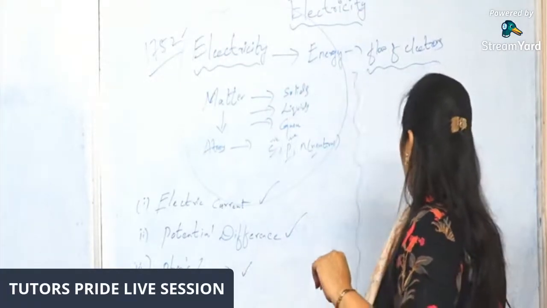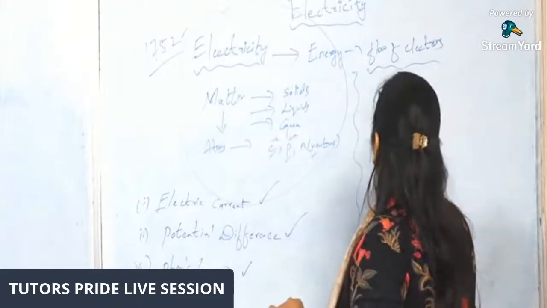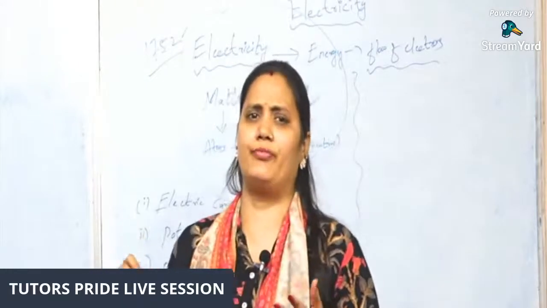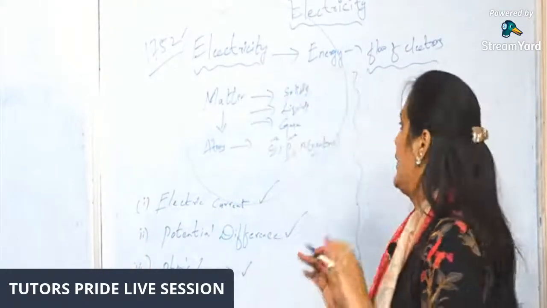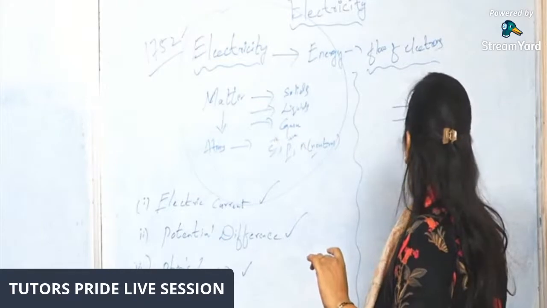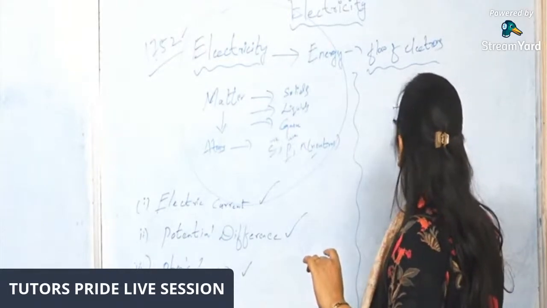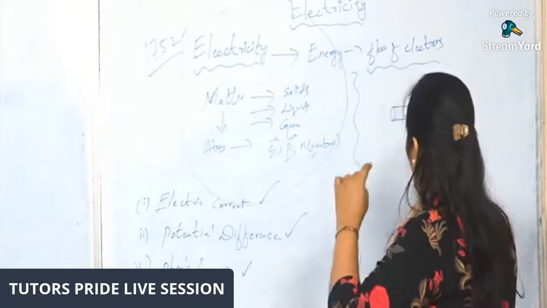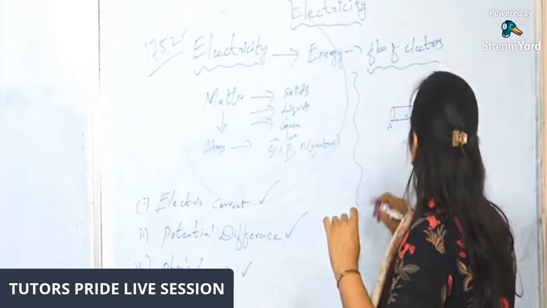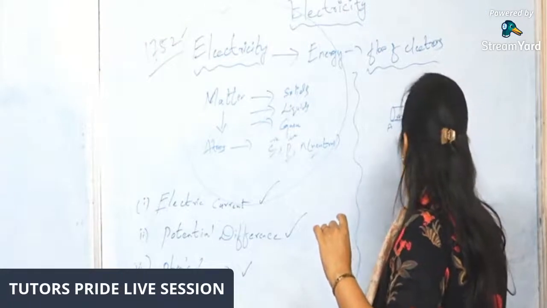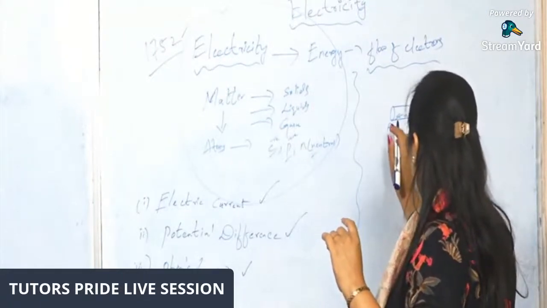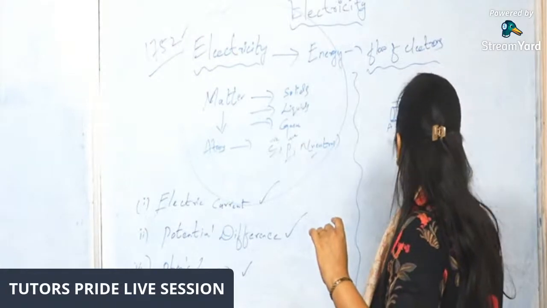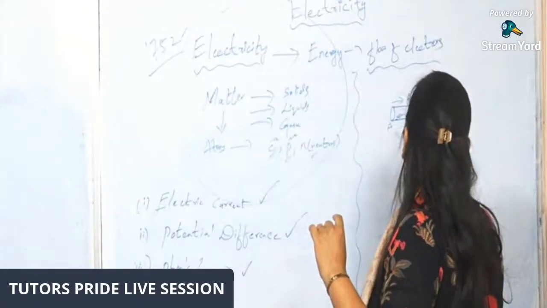Let's see what is electric current. So electric current is a flow of electrons, we can say, or else I'll tell you with an example. Assume a conductor. In this conductor there are some electrons, and I'll mark points A and B. This is the direction in which the electrons flow, and this is the direction of flow of current.